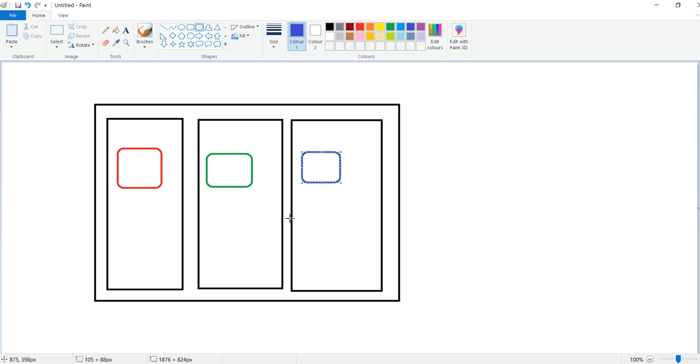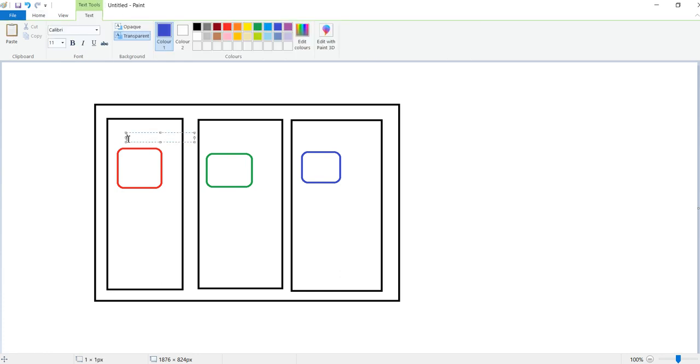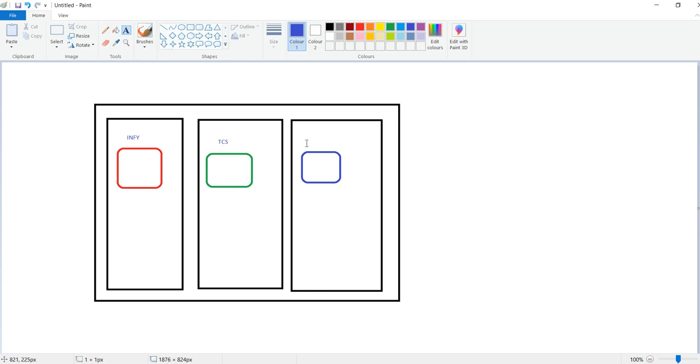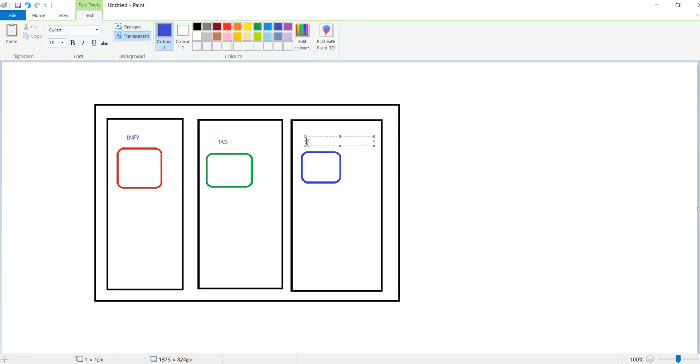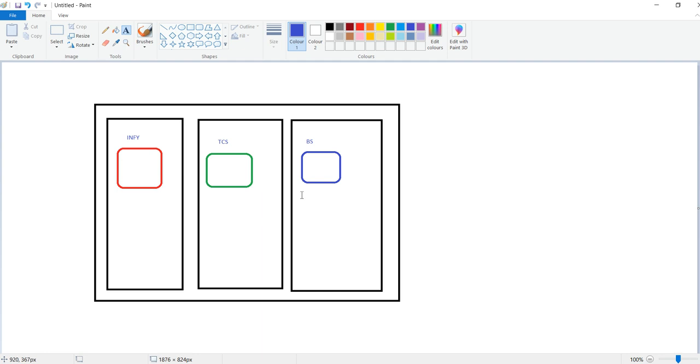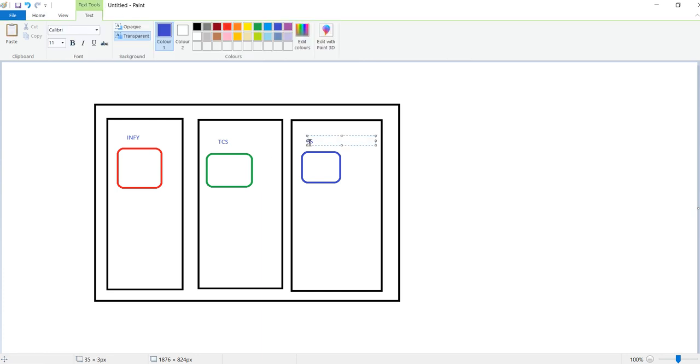Assume I have three companies. The first company is Infosys, the second one is TCS, and the third one is, what is your company, Anand? Aditya Birla Soft. Okay, so now we have three companies.